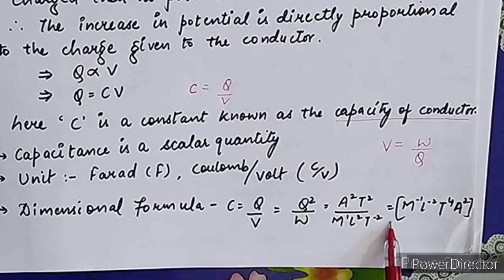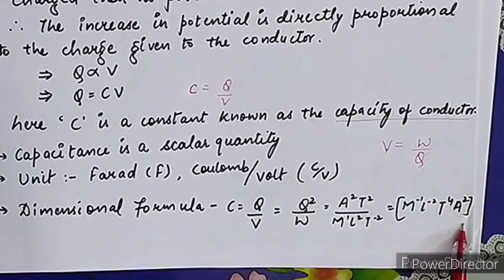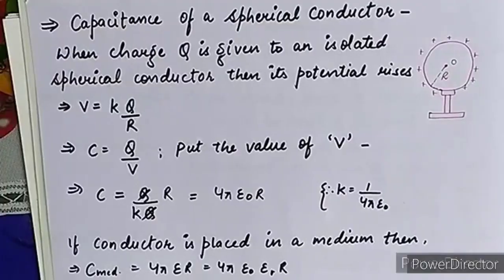When we simplify this formula, we get M minus 1, L minus 2, T to the power 2 plus 2, that is 4, and A2. So M minus 1, L minus 2, T4, A2 is the dimensional formula of capacitance.